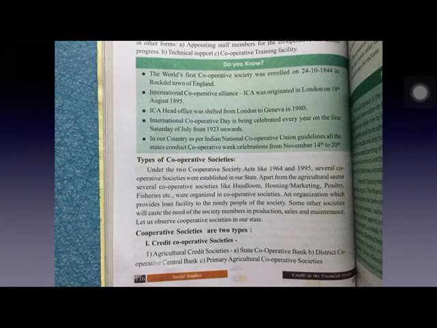And some other societies will cater to the needs of the society members in production, sales and maintenance. So in this way, the cooperative societies are formed to provide loans to the needy people at a lesser rate of interest. And there are 2 types of cooperative societies. The first one is credit cooperative societies: agricultural credit societies, state cooperative society bank, district cooperative central bank, primary agricultural cooperative societies. These are credit cooperative societies.